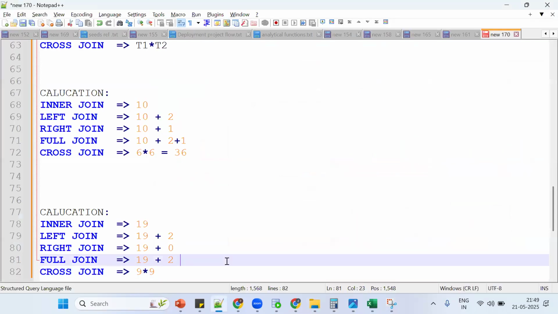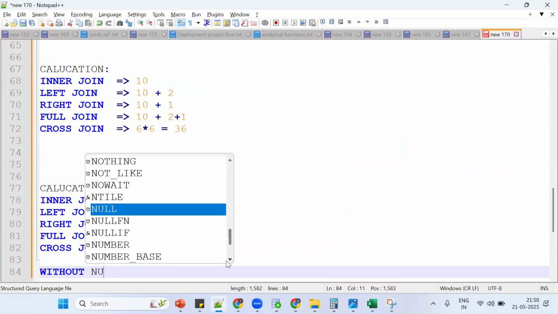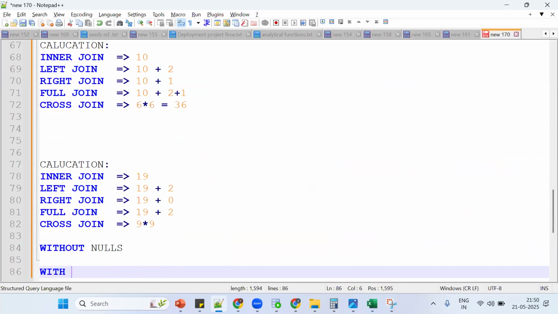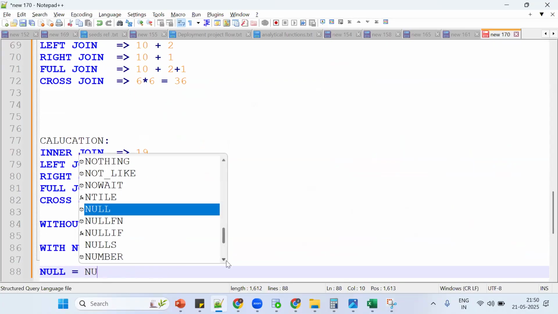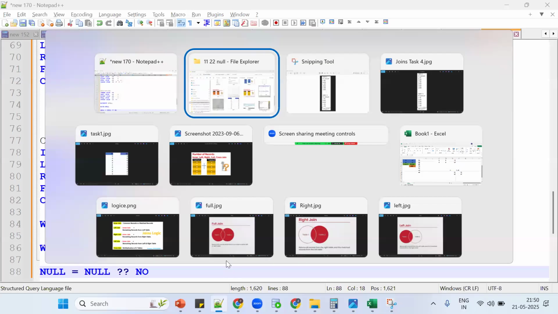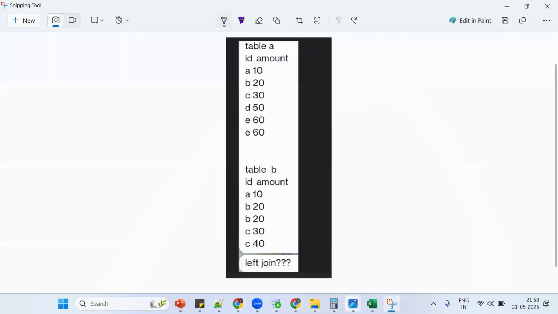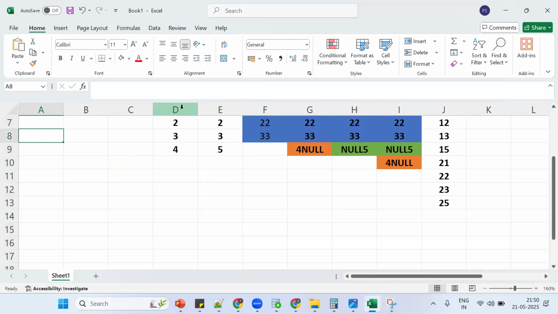Now come to one more important thing. This is without null. Now we need to go for the nulls concept, with null. Will one null be equal to another null? No, not equal, because we can't compare a null value with any value. Now same thing. Let me go here.